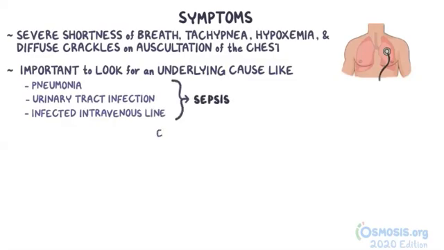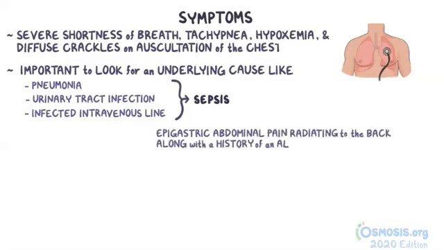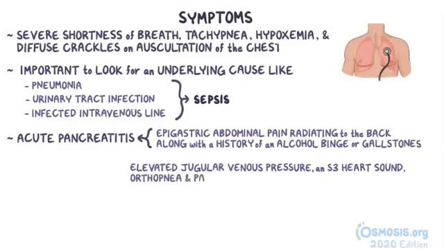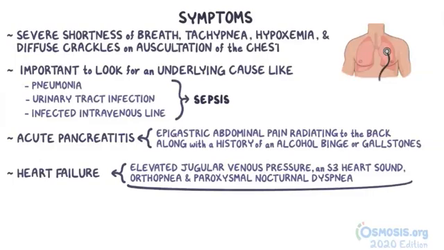Other clues might include epigastric abdominal pain radiating to the back, along with a history of alcohol binge or gallstones, which indicate acute pancreatitis. It's equally important to make sure that the signs of pulmonary edema are not due to heart failure. An elevated jugular venous pressure, an S3 heart sound, orthopnea, and paroxysmal nocturnal dyspnea all clue towards heart failure, and these findings are not present in ARDS.